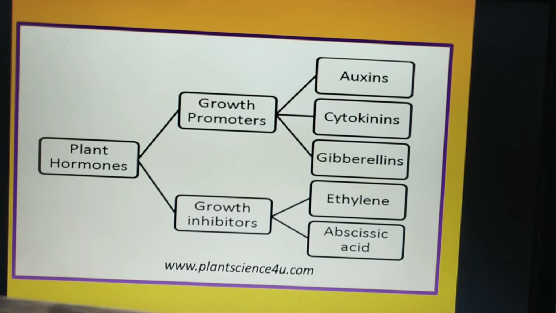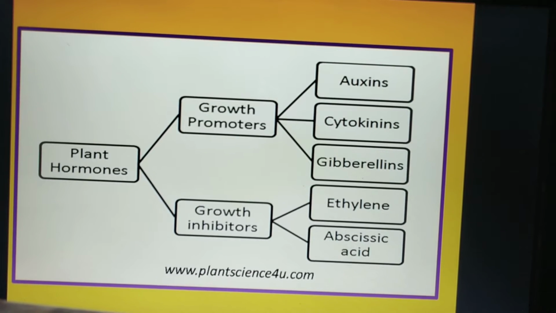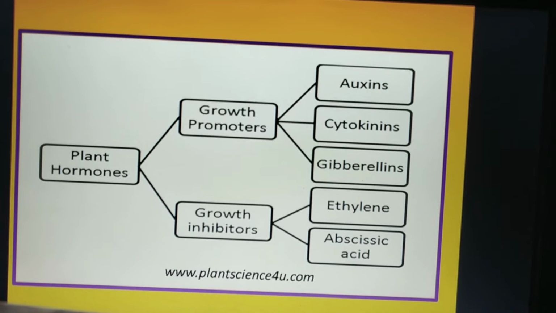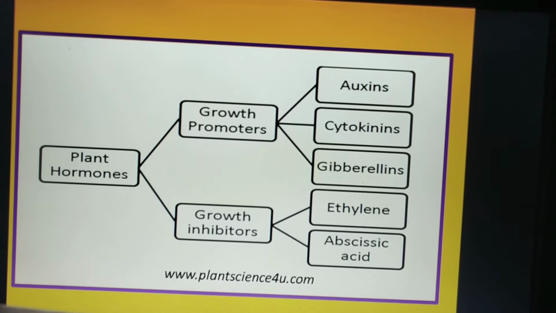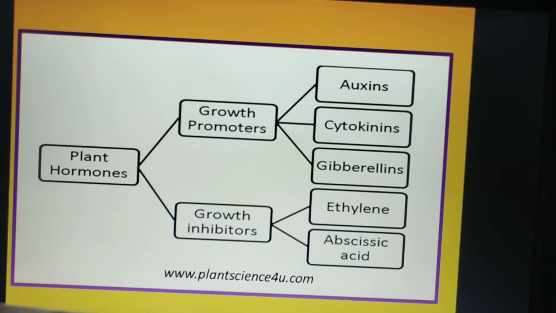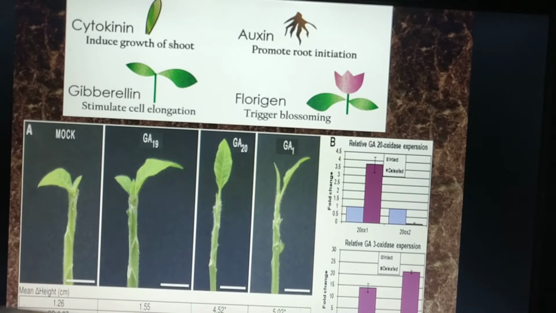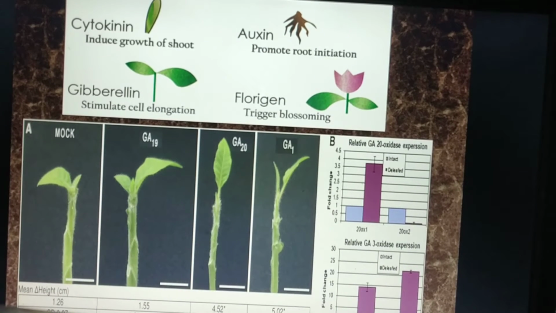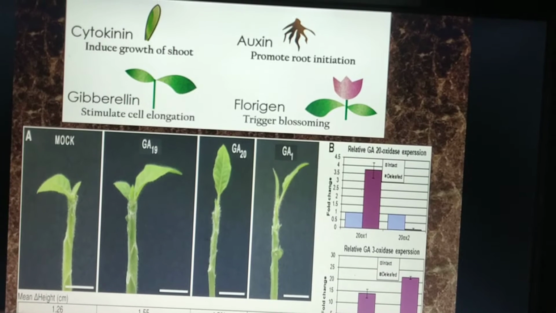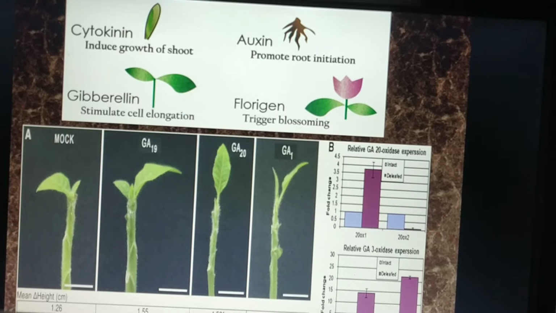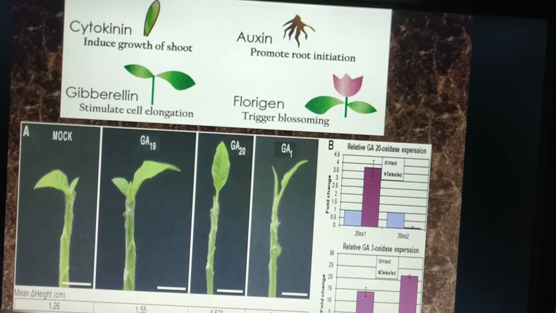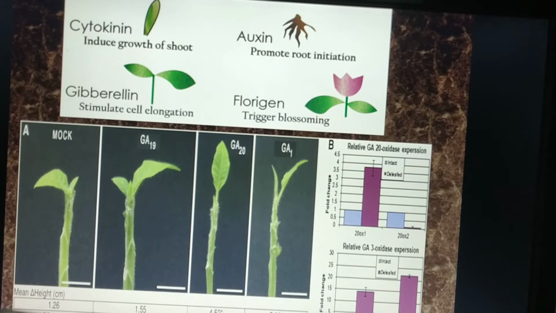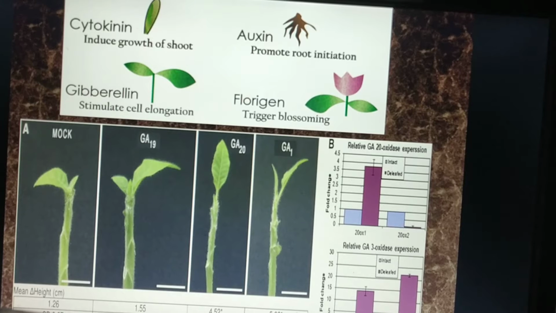And then there are certain groups of plant hormones which act as growth inhibitors, which repress growth and do not allow plants to grow, and basically they are of two types, ethylene and abscisic acid. As I had said about the growth promoters, cytokinin induces the growth of shoot, auxin promotes root initiation, gibberellin also stimulates cell elongation, and in the diagram below we can see that gibberellin is usually denoted as GA.